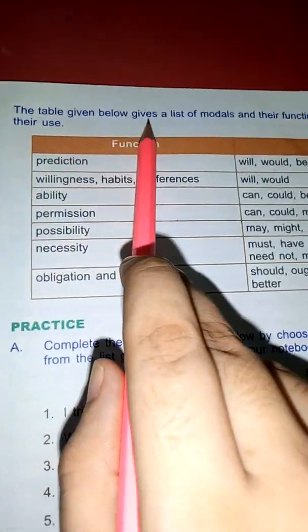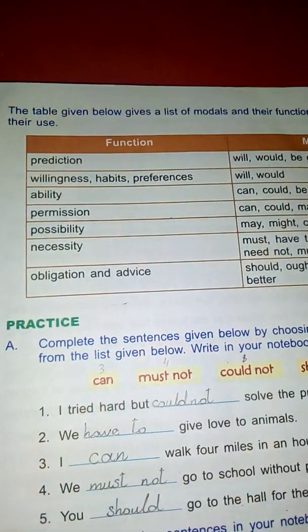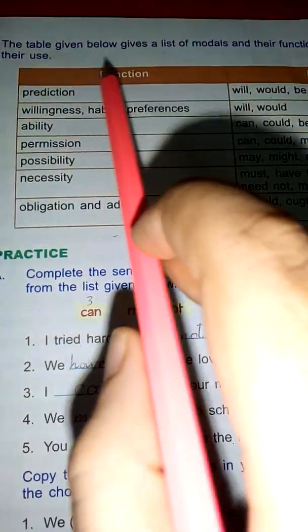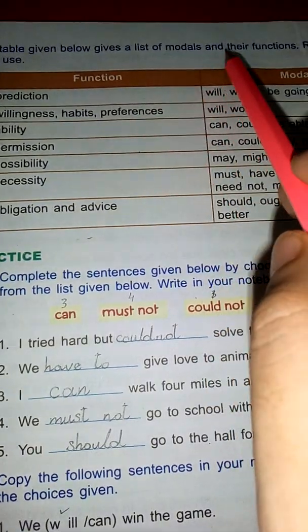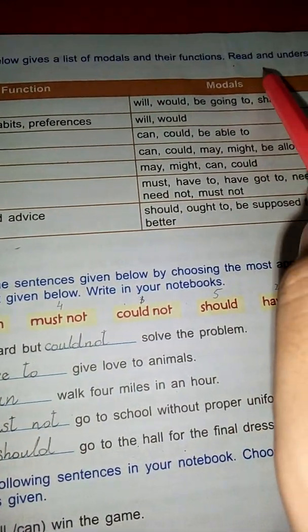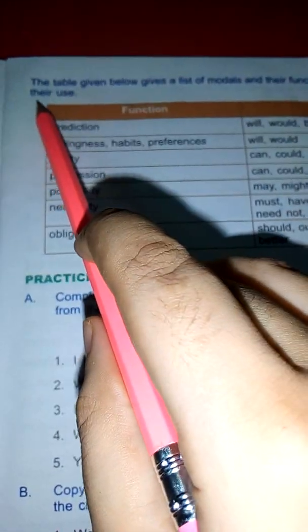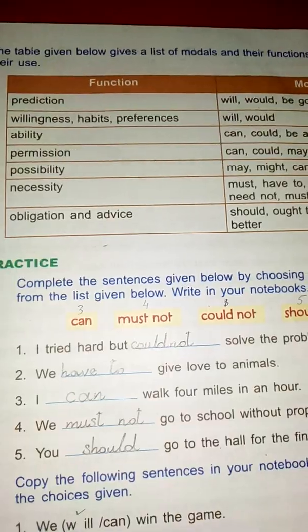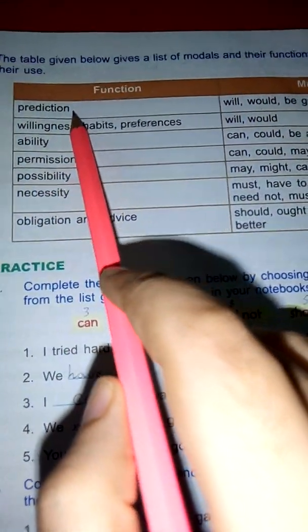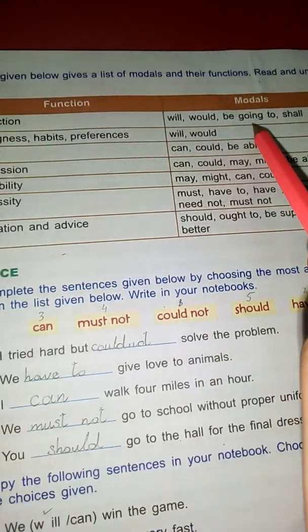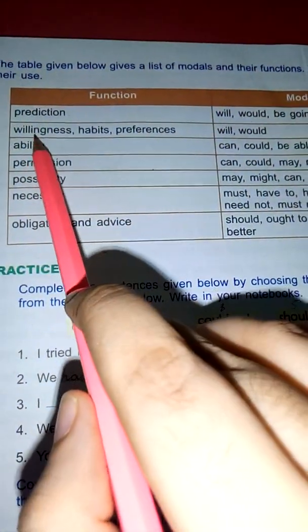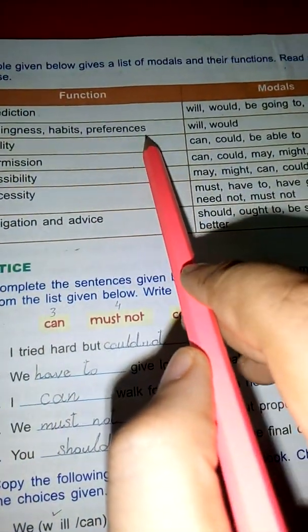The table given below gives a list of modals and their functions. Read and understand their use. Function: prediction, will, would, be going to, shall. Willingness, habits, preferences, will, would.